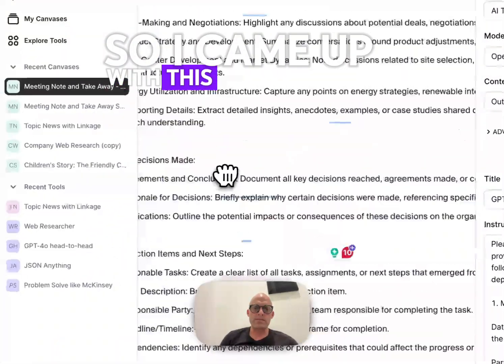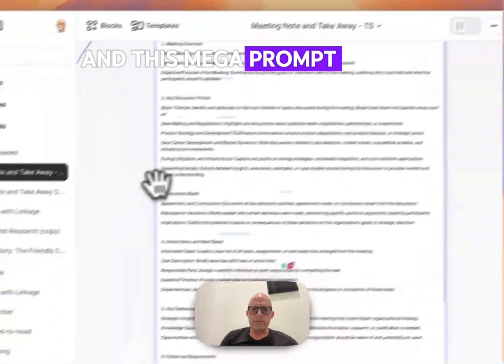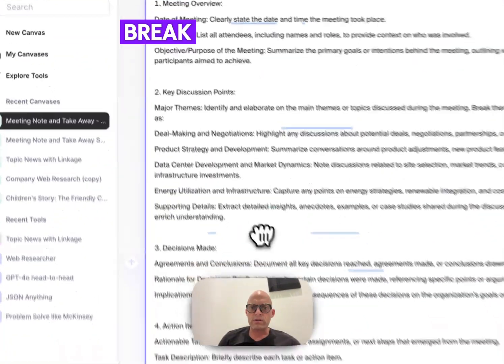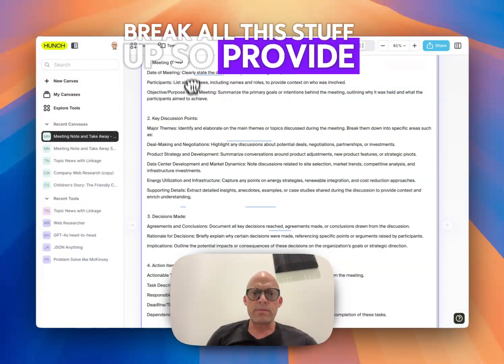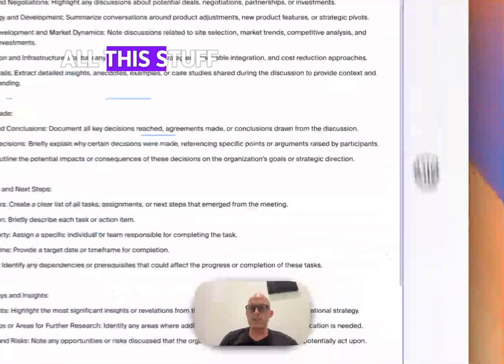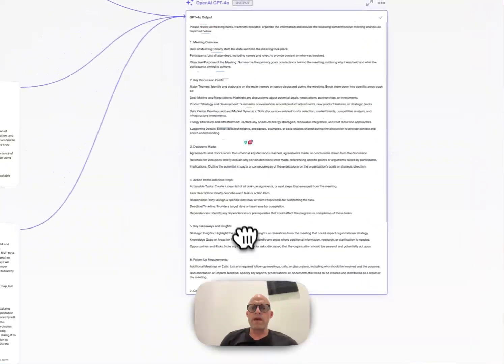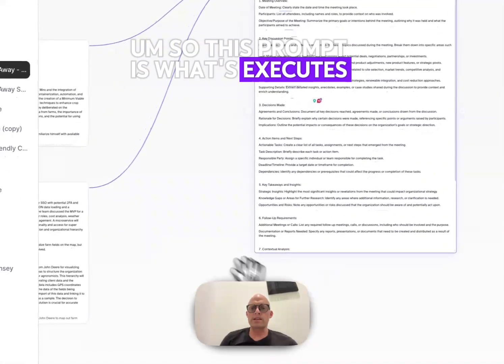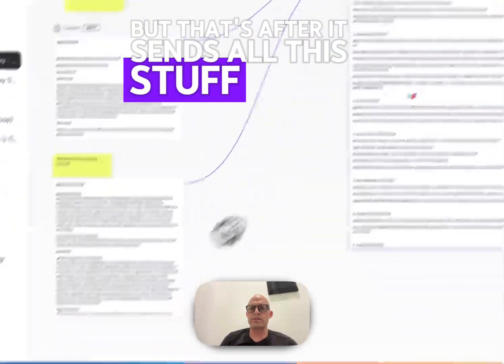So I came up with this mega prompt. And this mega prompt says, okay, break all this stuff up. Provide me a meeting summary, the date, action items, next steps, all this stuff, super important. So this prompt is what executes, but that's after it sends all this stuff to it.